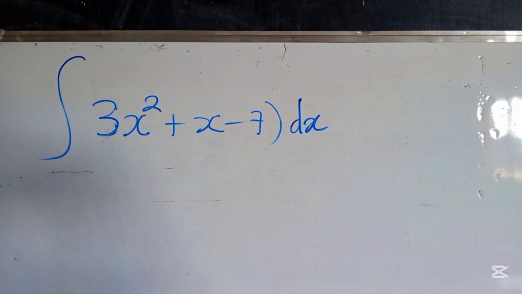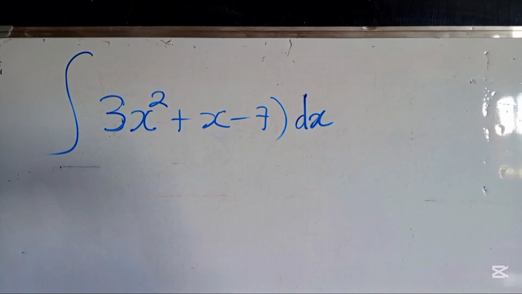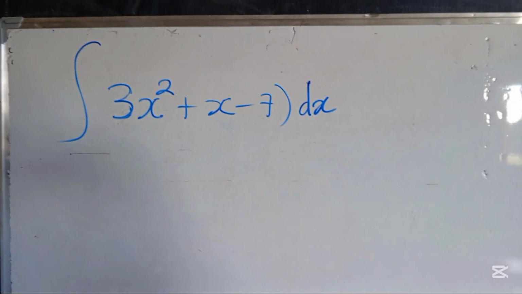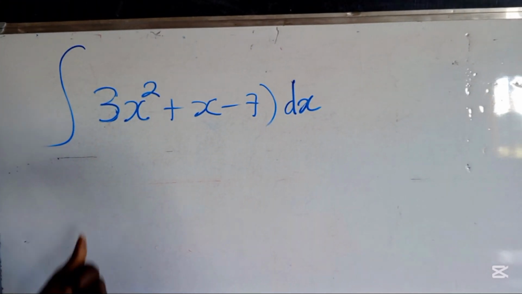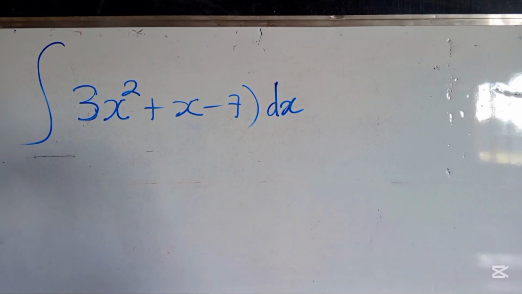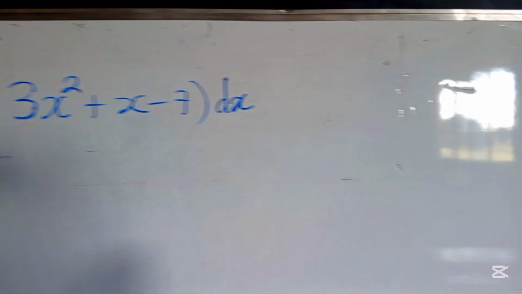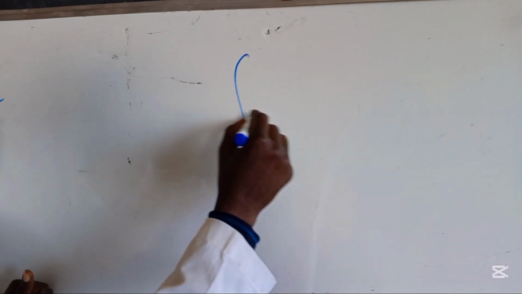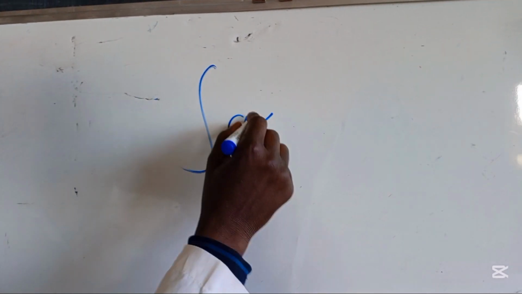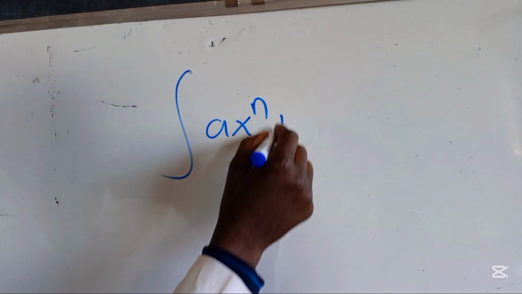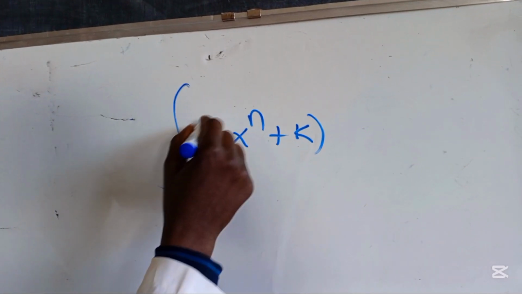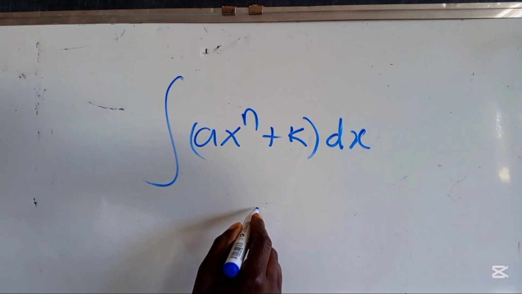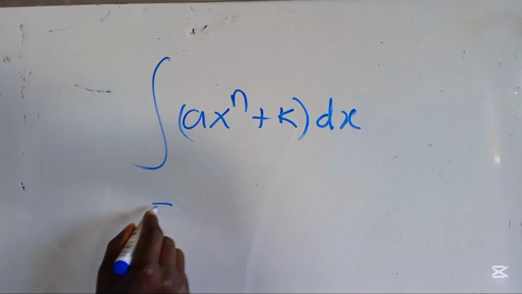This is paper one, integration. As I told you in the beginning, in mathematics we have made it difficult. So before I answer this question, let's first look at how we integrate. How do we integrate if they give you something like x^n plus k, dx? How do we integrate?